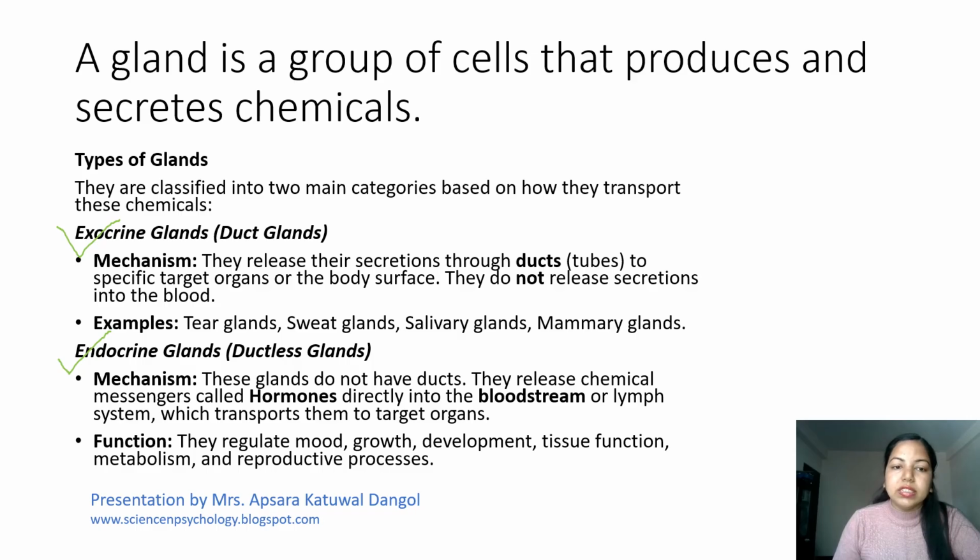But endocrine glands are ductless glands, so they release chemical messengers called hormones directly into the bloodstream or lymph system, which transport them to the target organs. Their functions regulate mood, growth, development, tissue formation, metabolism, and reproductive processes.